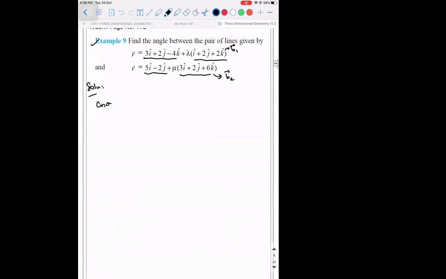Rather, you can memorize b1 vector dot b2 vector divided by mod of b1 vector into mod of b2. So what will the answer be? b1 dot b2 is 3 plus 4 plus 12, the whole divided by root of 1 plus 4 plus 4, that is 9, into root of 9 plus 4 plus 36.